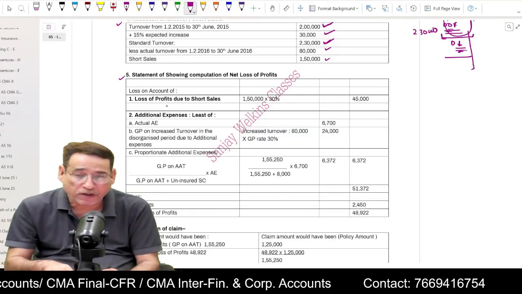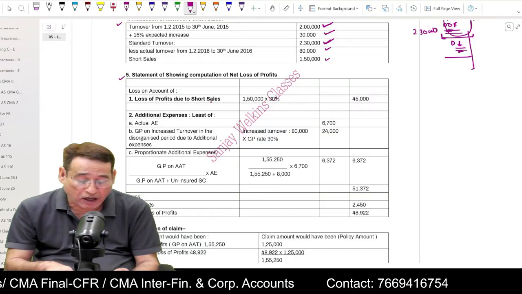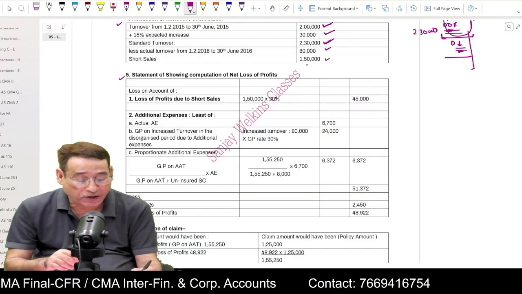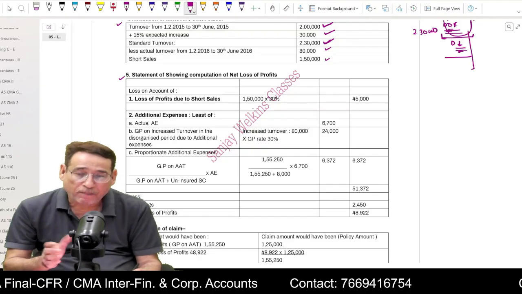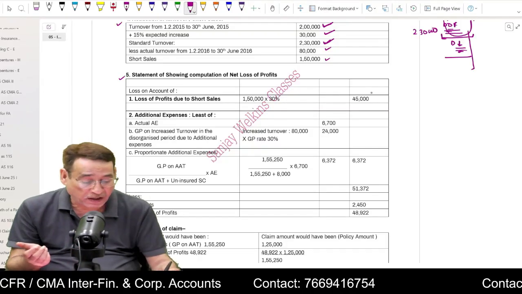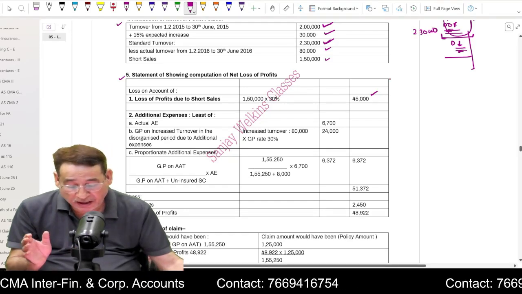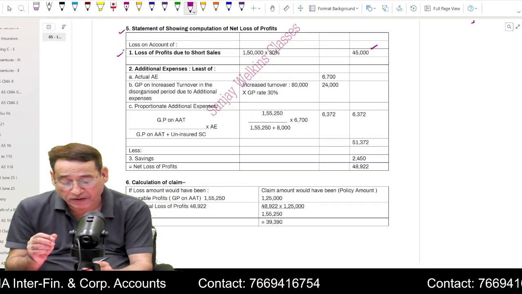For that, what am I supposed to do? First of all, I'm going to write here loss on account of short sales. Because my short sales are 1,50,000, my sales are short, and my effective gross profit rate is 30%. That means there is a loss of profit of 45,000. Then the next step is a little bit cumbersome.